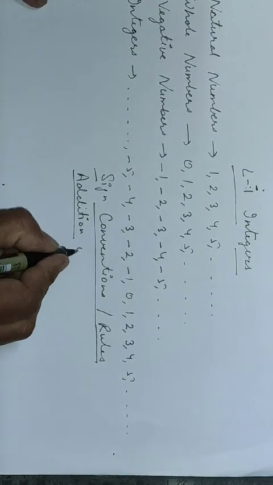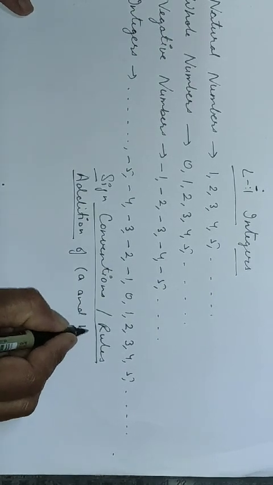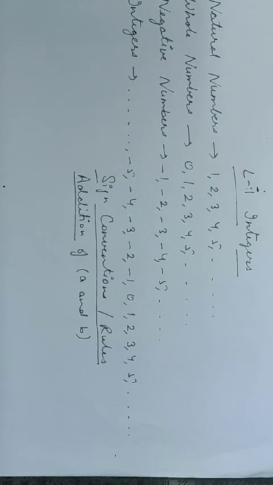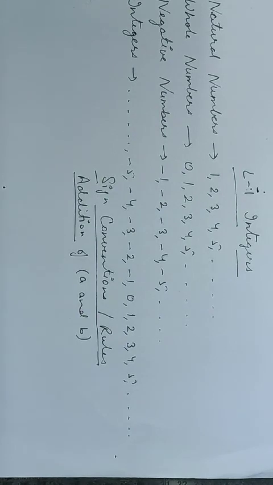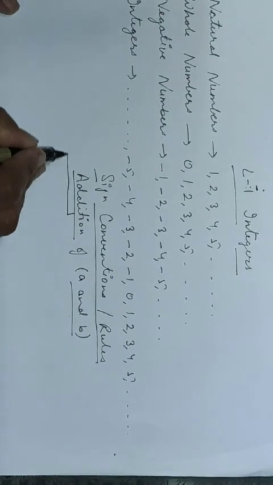Addition of, suppose I am taking two numbers A and B. I am adding A and B. So, what will be the sign before the result? Here arises two cases.